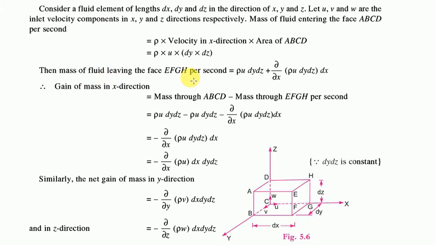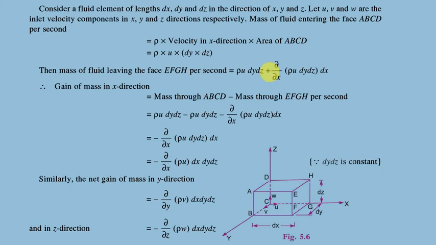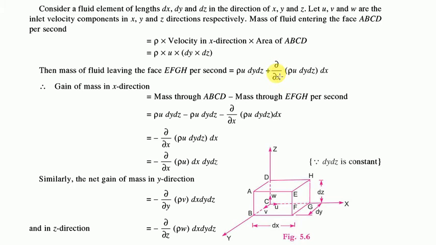When the mass of fluid enters, it has to leave, right? When it enters through ABCD, it has to exit through EFGH. The mass exiting through EFGH per second will be equal to the total mass which enters plus the change in mass with respect to dx. For the length of dx, there will be some change in mass with respect to dx. That's why plus ∂/∂x of (rho u dy dz) into dx. So the gain of mass in the x direction will be equal to the mass through face ABCD minus the mass through EFGH.